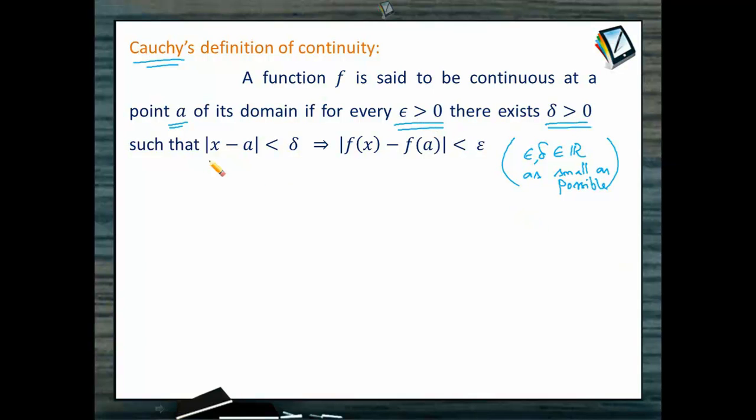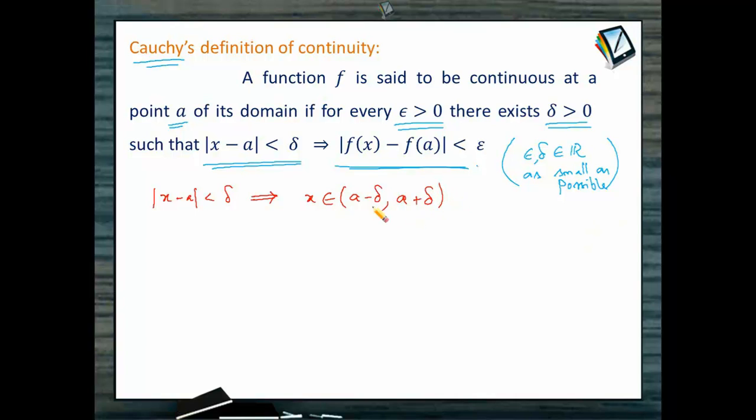For epsilon and delta greater than 0, as mod x minus a is less than delta, mod f of x minus f of a should be less than epsilon. Now let us see what this mathematical definition by Cauchy has to do with the explanation we have taken till now. Let's consider the first statement: mod of x minus a is less than delta. What does this mean? The value of x should be between a minus delta and a plus delta.